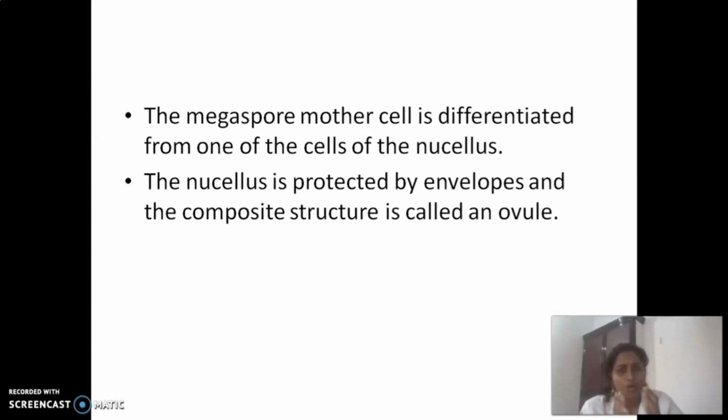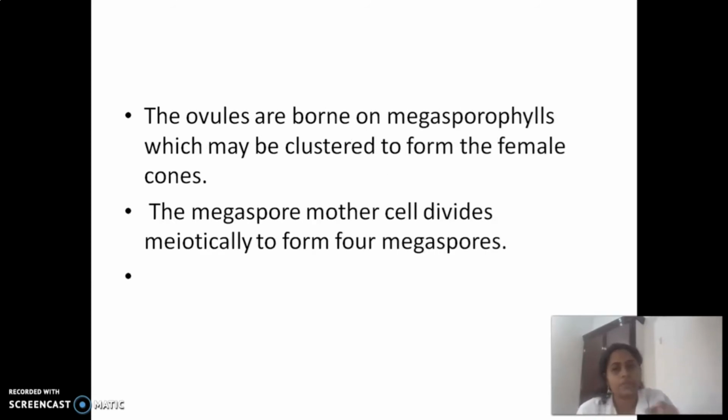So within this ovule, the nucellus is present and it has nourishment materials, and the megaspore mother cell is going to differentiate from this nucellus, which is seen inside the ovule. Got the point? Okay. So the ovules are borne on megasporophylls, which may be clustered to form a female cone, and this megaspore mother cell will divide meiotically.